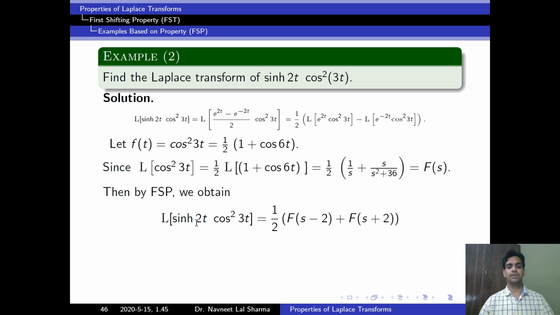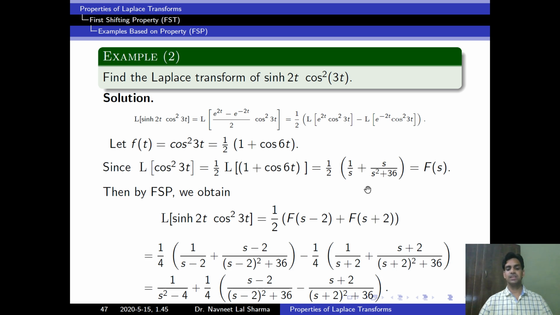So Laplace of sin hyperbolic 2t into cos square 3t is equal to, look here, exponential function e to the power 2t. That means here a is equal to 2. So we will replace s by s minus 2, and here a is equal to minus 2. Then here we will replace s by s plus 2. Then we get this. Now we can find value of f of s minus 2 and f of s plus 2 from this function, replacing s by s minus 2 one time, second time s by s plus 2, and then we get this relation. Now we can simplify this. After simplification we get this.